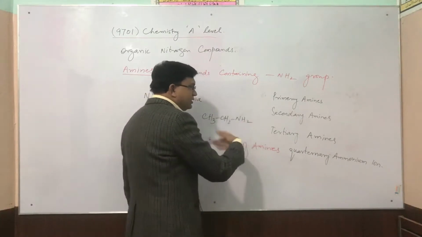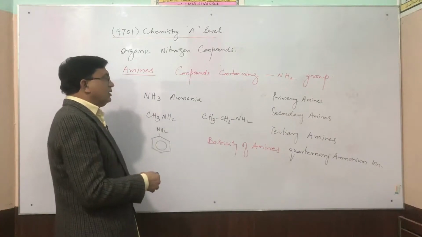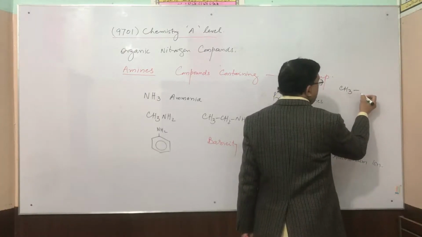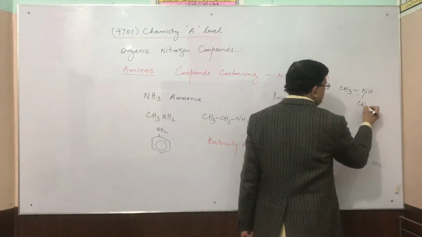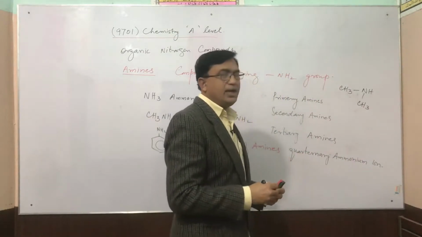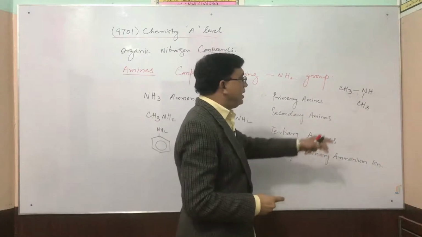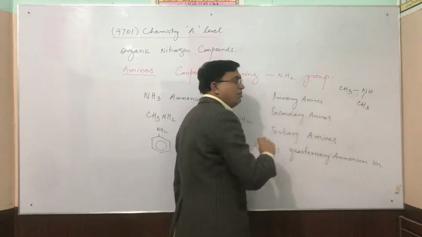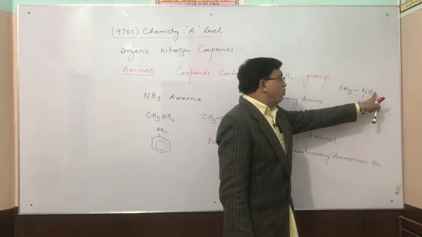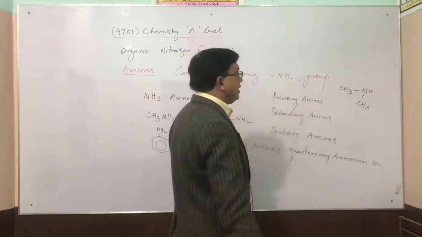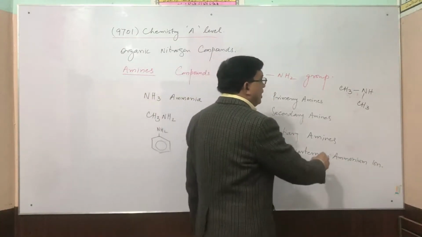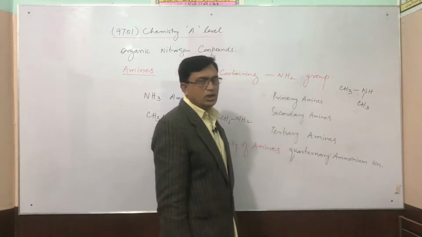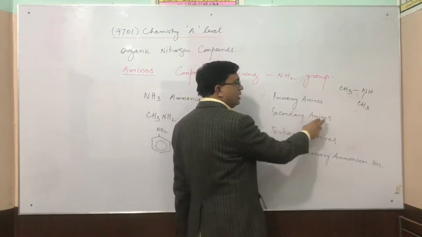If the second hydrogen is also replaced by an alkyl group, for example, if I write here CH3, NH and CH3, this will be called dimethylamine. Dimethylamine is a secondary amine, as only one hydrogen is left behind in the ammonia molecule and the other 2 hydrogens are all replaced by the alkyl group. That's why such types of organic compounds are termed secondary amines.